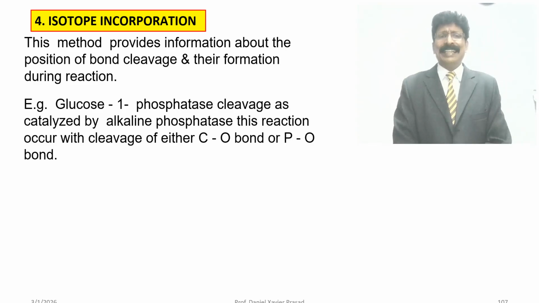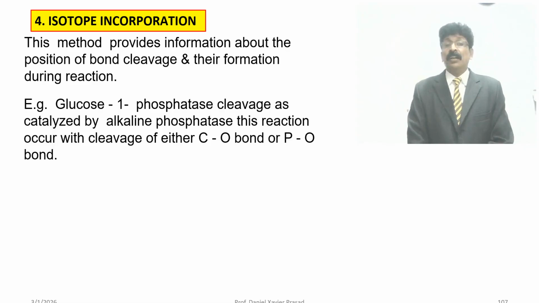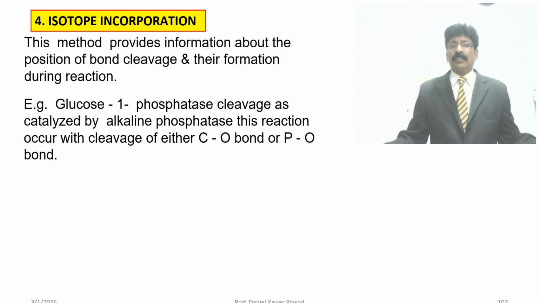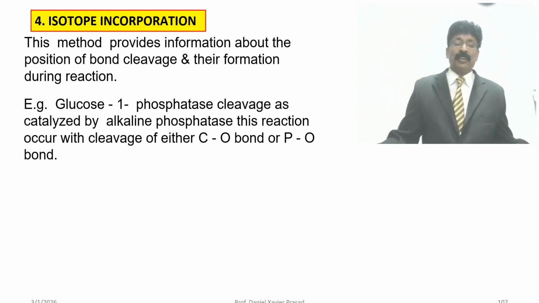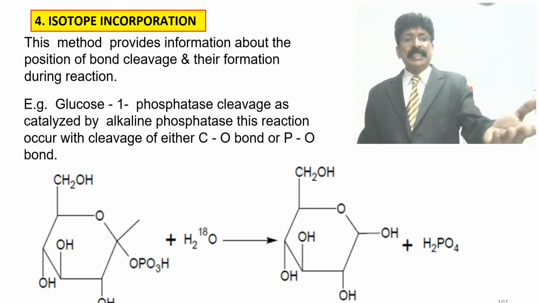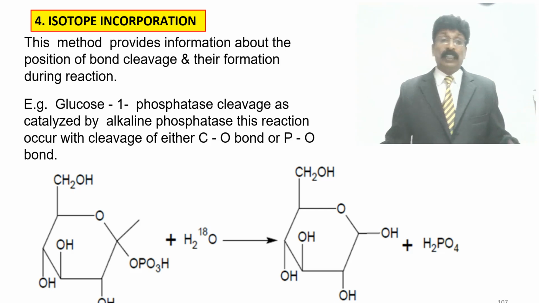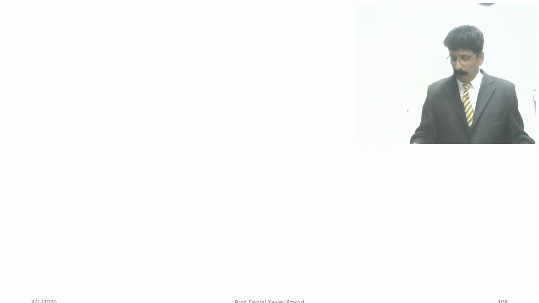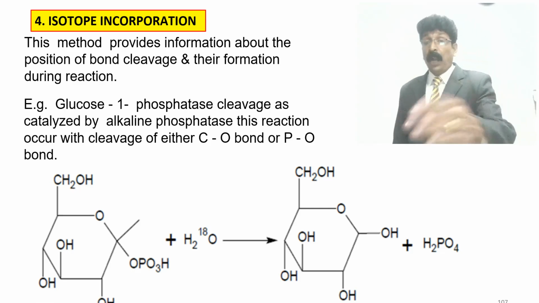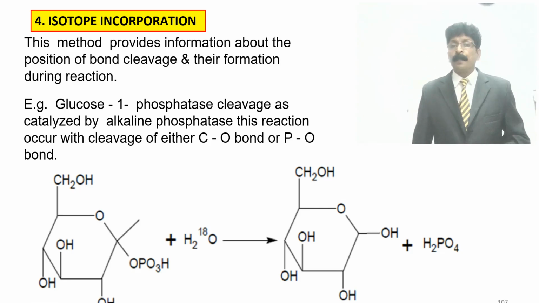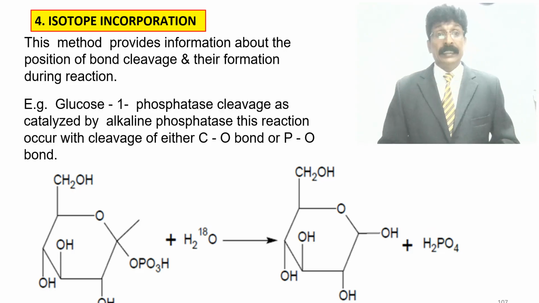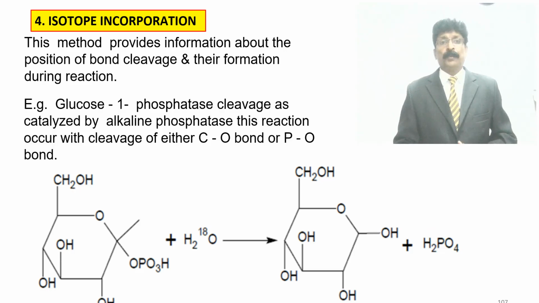This reaction occurs with cleavage of either the carbon-oxygen bond or the phosphorus-oxygen bond. You can see here the glucose molecule, the phosphatase, and how you get the water molecule with oxygen-18, and where it has been changed by means of phosphoric acid can be studied by the isotope incorporation method.